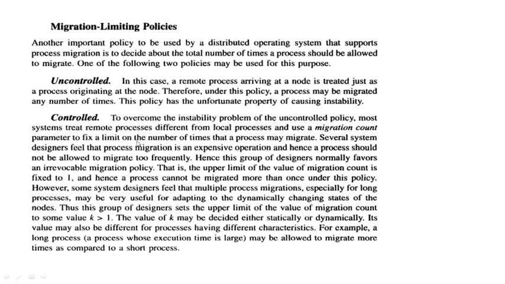And in controlled migration, we limit the migration of every process by using a migration count parameter. If that count parameter reaches a maximum value, a certain limit, then the process cannot migrate. It can migrate to other nodes only a fixed number of times. So this is controlled migration.